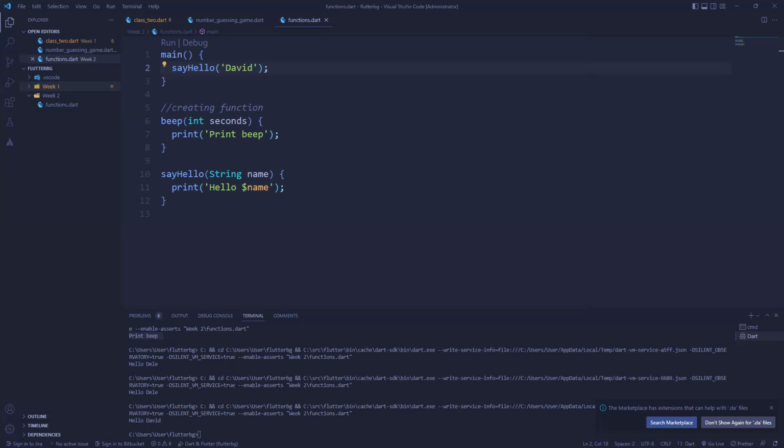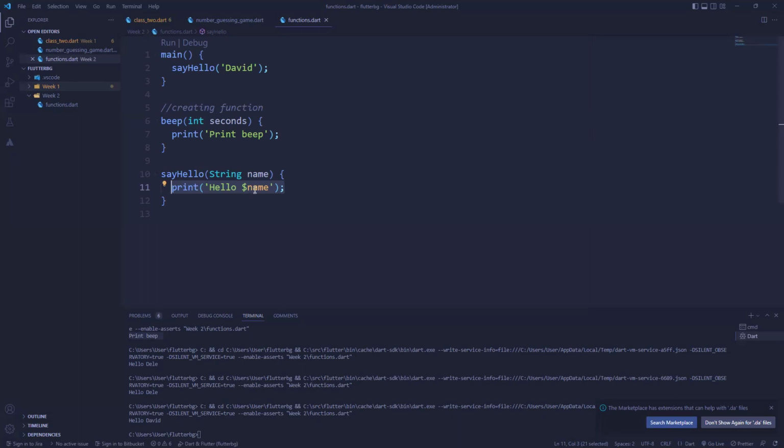So this function parameter name becomes a variable within the function. Variables within a function are called local variables, and local variables have a scope that is limited to the block of code within which they are defined.